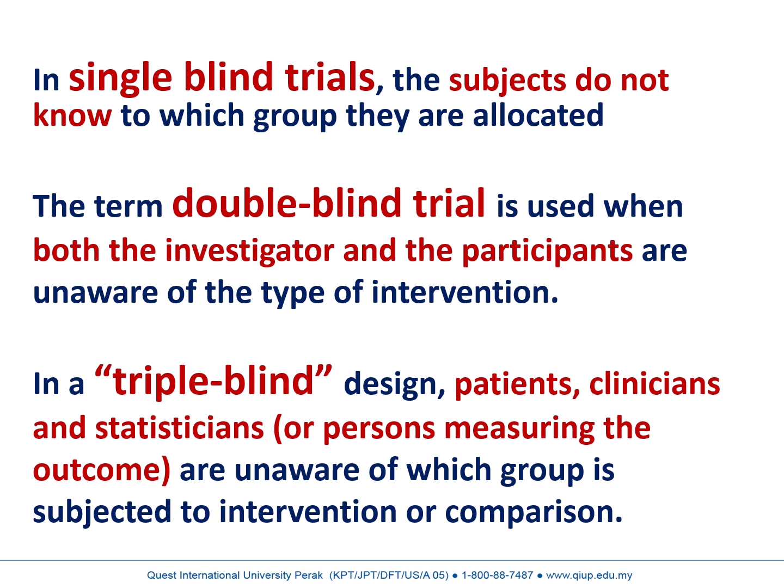Triple-blind design: patients, clinicians, and statisticians or the person measuring the outcome are unaware of which group is subjected to intervention or comparison.